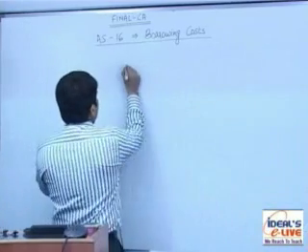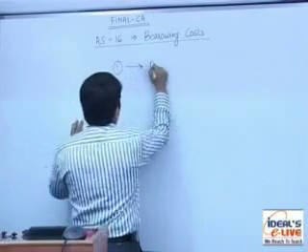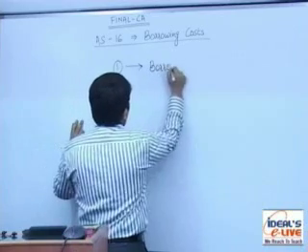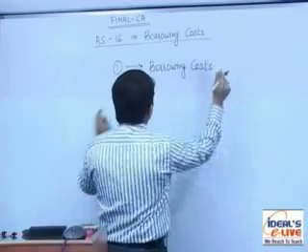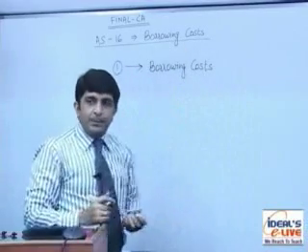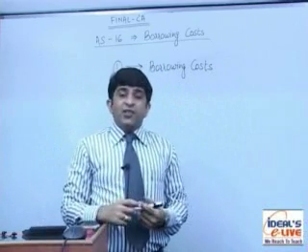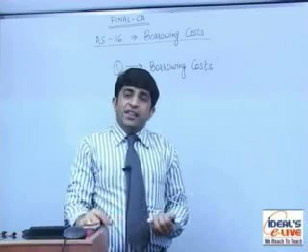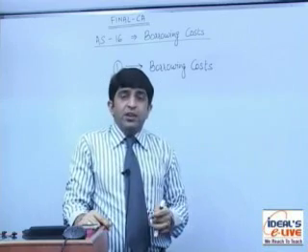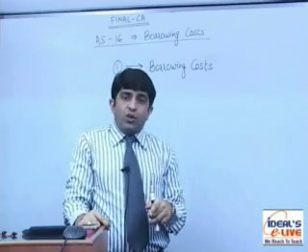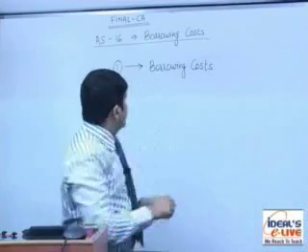AS 16 defines two terms. Number one, borrowing costs. The title of the standard itself has been defined. The term borrowing costs has been defined as interest and other costs incurred by the enterprise in connection with borrowing of funds. I repeat, it is interest and other cost incurred by the enterprise in connection with borrowing of funds.